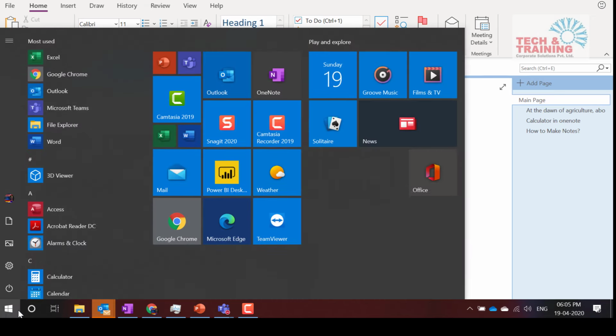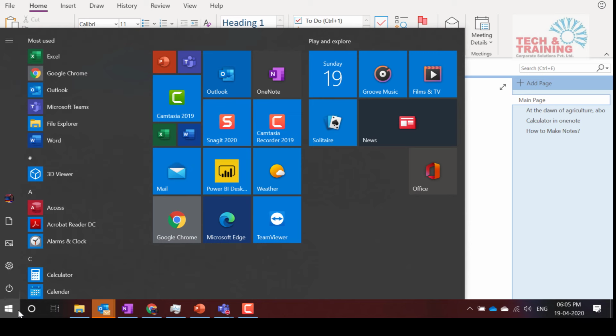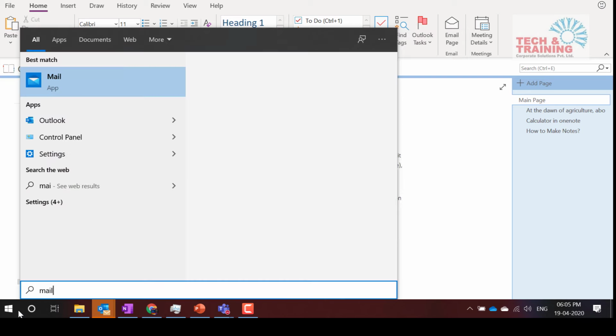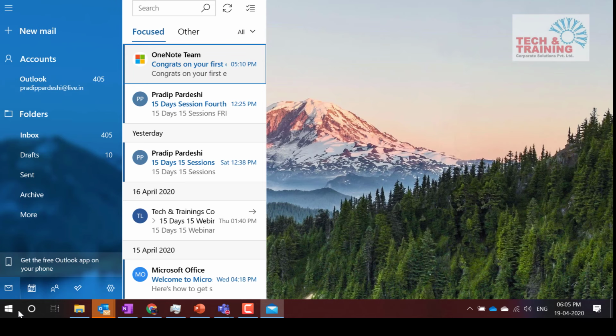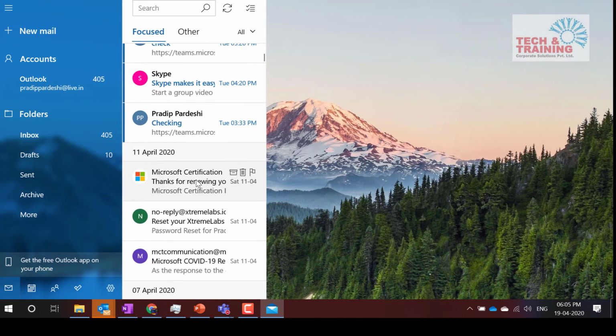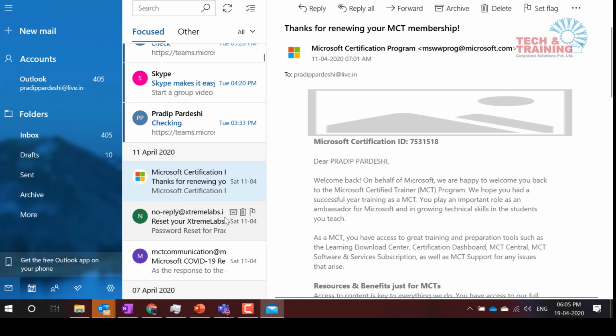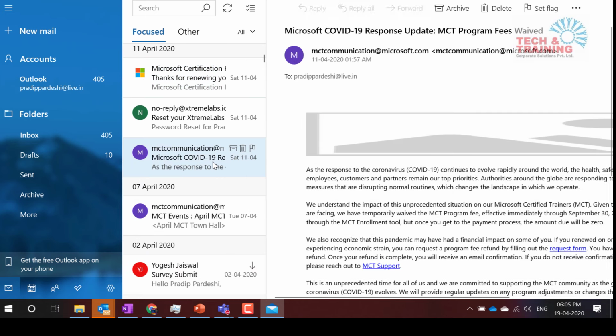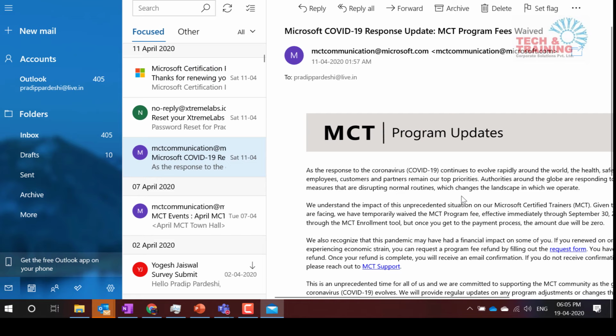I am going to make one note in a different way altogether. So I receive an email, so I go to my mail. First, let me show you this feature, and then I am going to talk about what this feature is and how it works. So understand that this is some Microsoft certification thing. This is some communication that I have received from Microsoft.